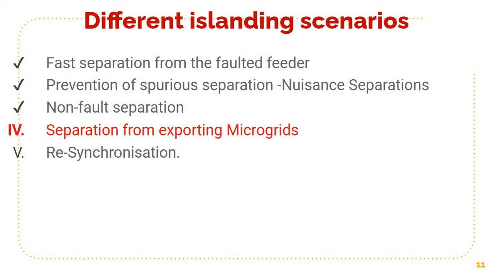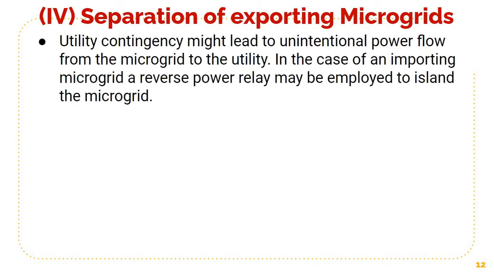Now we come to separation from exporting microgrids. Microgrids we can classify into importing microgrids and exporting microgrids. Importing microgrid means we will be only taking power from the grid. We are not giving any power to the grid.